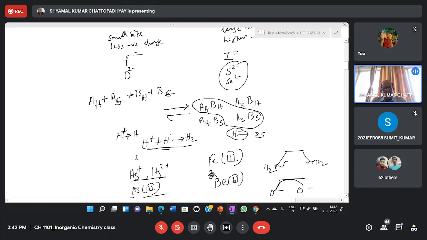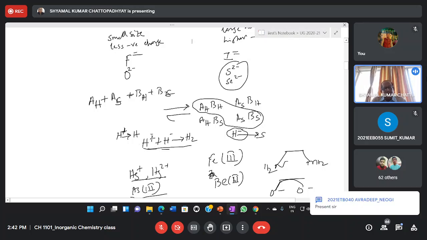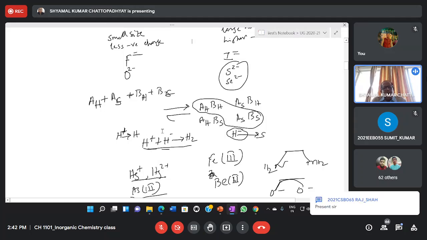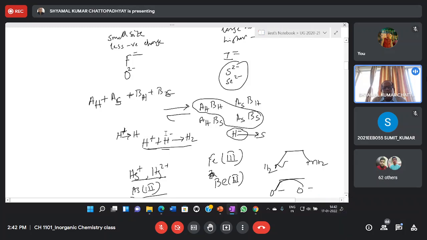For example, I have given an example here. Hydrogen ion is one of the hardest species, right? Because it is nothing but a proton. So hydrogen ion is a hard acid. Hydride ion is a soft base, because in hydride ion there is only one proton and two electrons, so the electron cloud is very much deformable. So as such, because it is a hard acid and because it is a soft base,